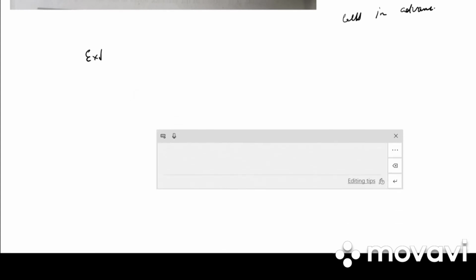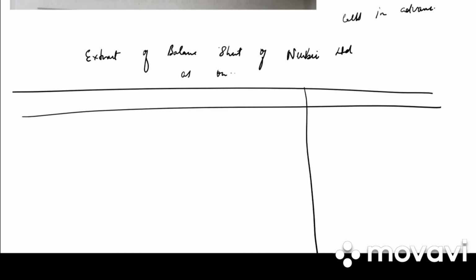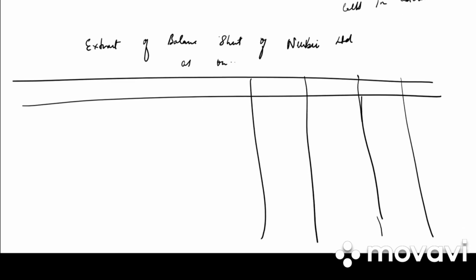So first we have the balance sheet. Extract of balance sheet of Newbie Limited as on. So we'll have particulars, note number, previous year's balance and current year's balance. And then we have notes to accounts.